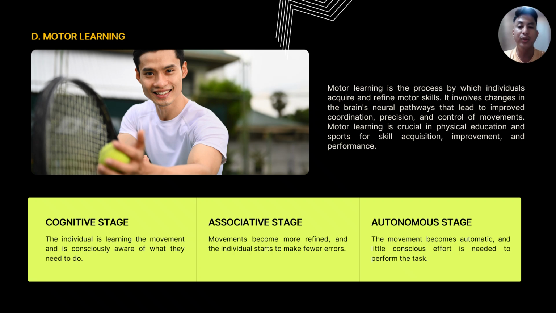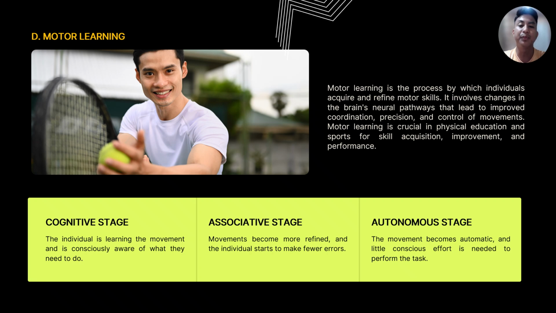And last, we have the autonomous stage. The movement becomes automatic and little conscious effort is needed to perform the task. This is typically reached by athletes with years of practice.